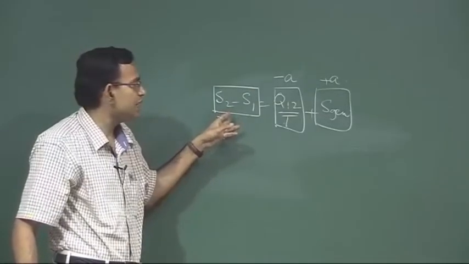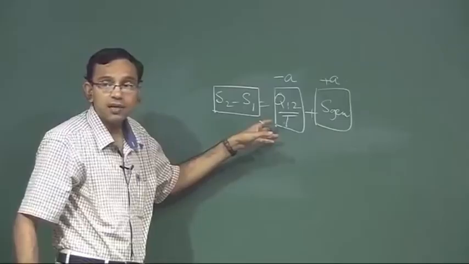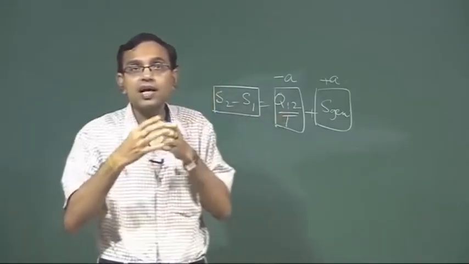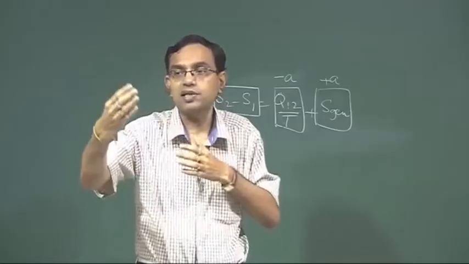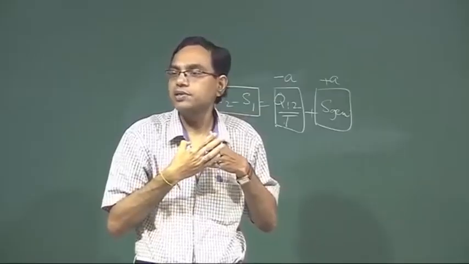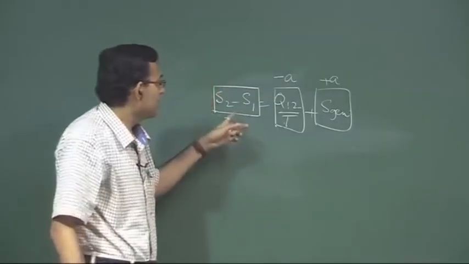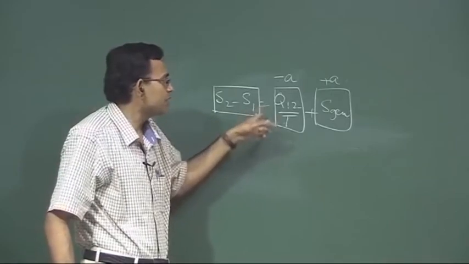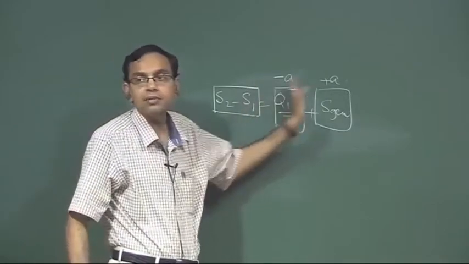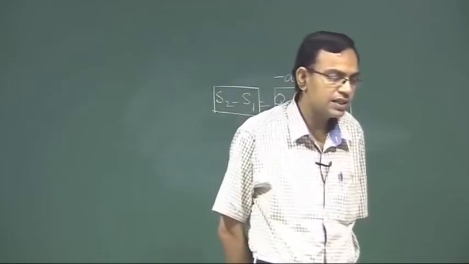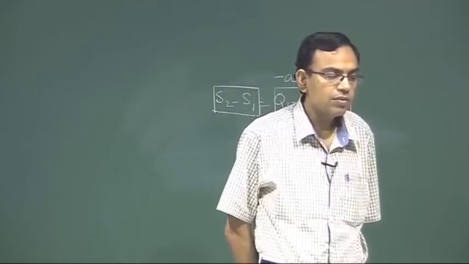So, net change in entropy being 0 does not mean it is an isentropic process. Isentropic means the entropy remains the same throughout the process, not just that the final entropy minus initial entropy is 0. So, this is a case when the change in entropy at the end of the process is 0, but it is not reversible and adiabatic. A process with no net change in system entropy need not necessarily be reversible and adiabatic.